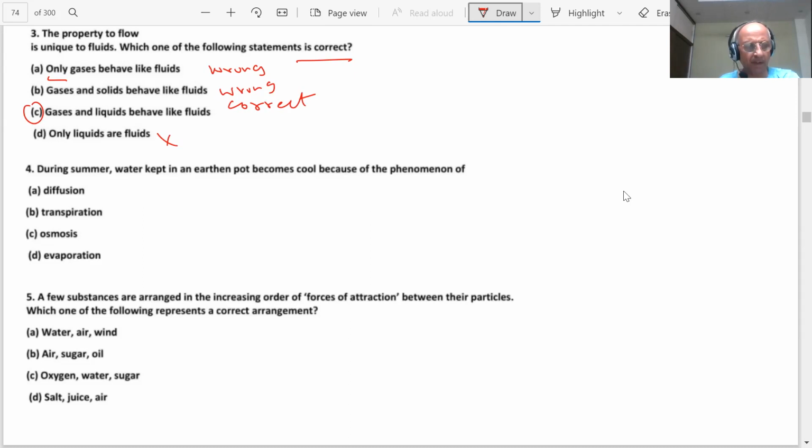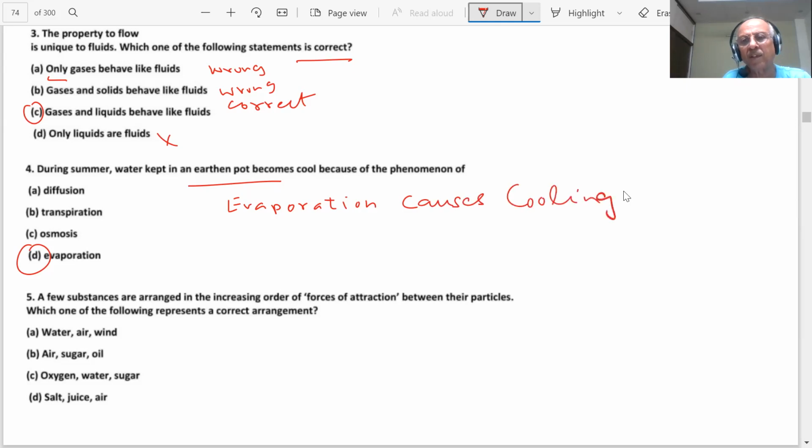Next question is coming. During summer, water kept in an earthen pot becomes cool because of the phenomenon of evaporation. We have already given an example that in an earthen pot, evaporation causes cooling. This question has been asked many times in the paper, student. Evaporation causes cooling.